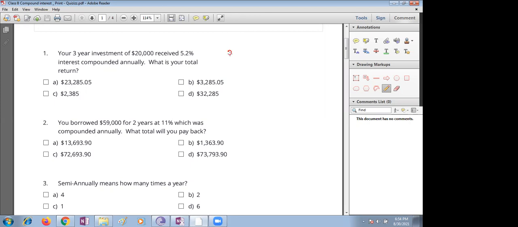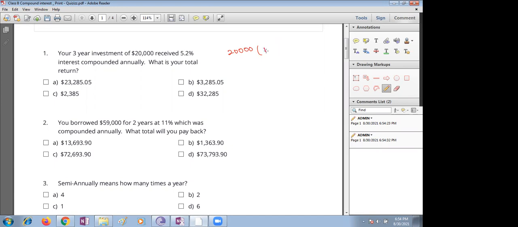Ma'am, he received, so we need to add, not subtract. What is your total return? Ma'am, total return means we need to find how much amount he will get, not the interest. Yes. Your 3 years investment of rupees 20,000 received 5.2% interest compounded annually.